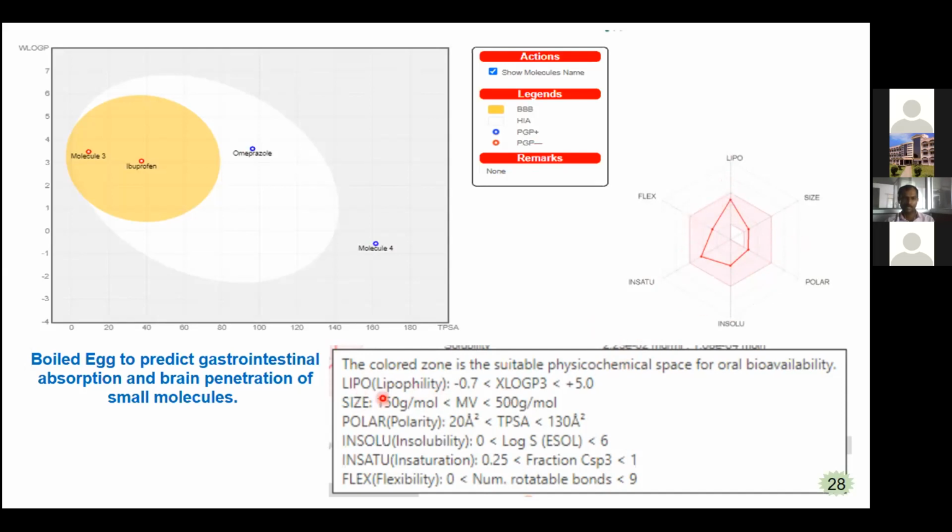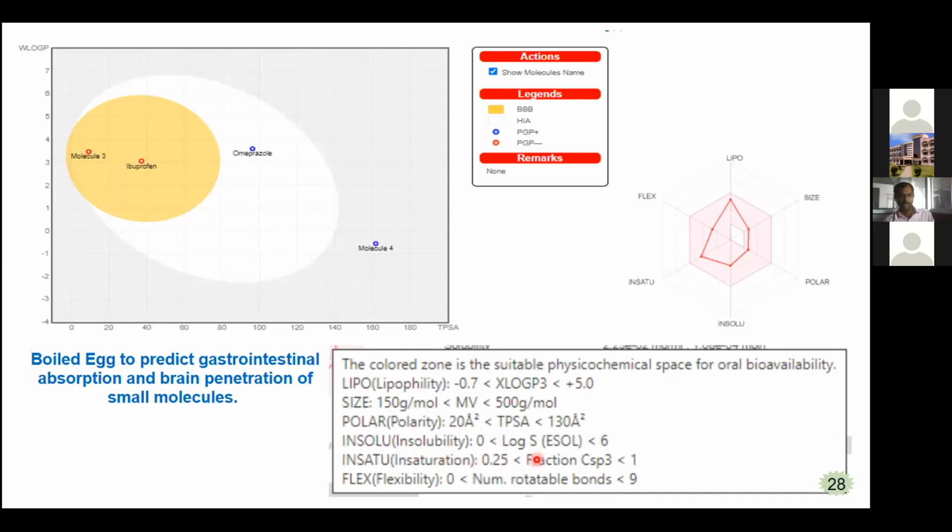Lipophilicity: the compound should have a value from minus 0.7 to plus 5. Size of the molecule, that is molecular weight, 150 grams per mole to 500 grams per mole. Polarity, that is topological polar surface area, should be between 20 and 130 angstrom squared.